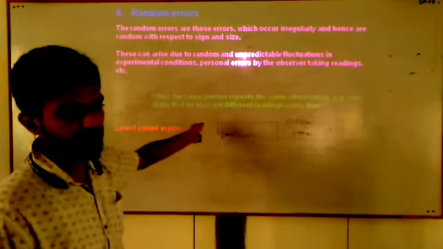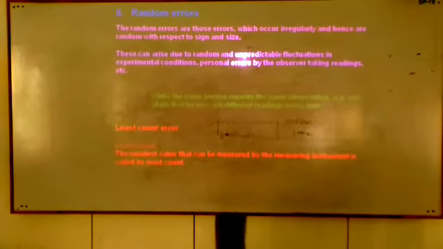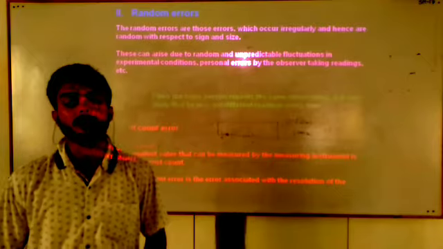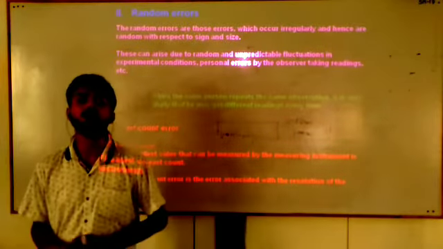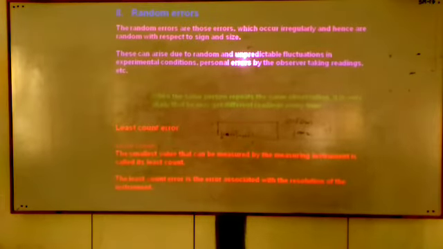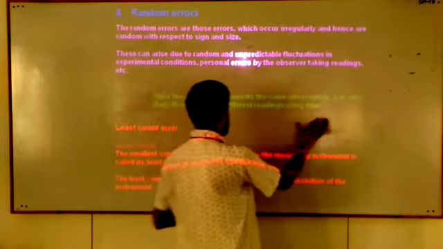What is the least count error? Friends, see, the definition of least count is the smallest value that can be measured by the measuring instrument. The least count error is the error associated with the resolution of the instrument. Students, I can explain how we can define the least count error.